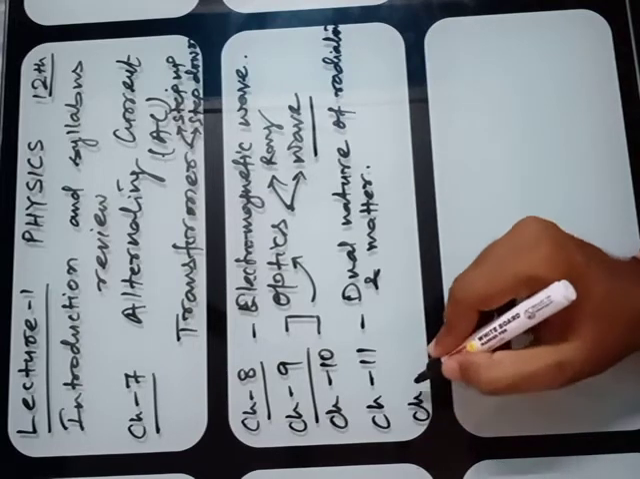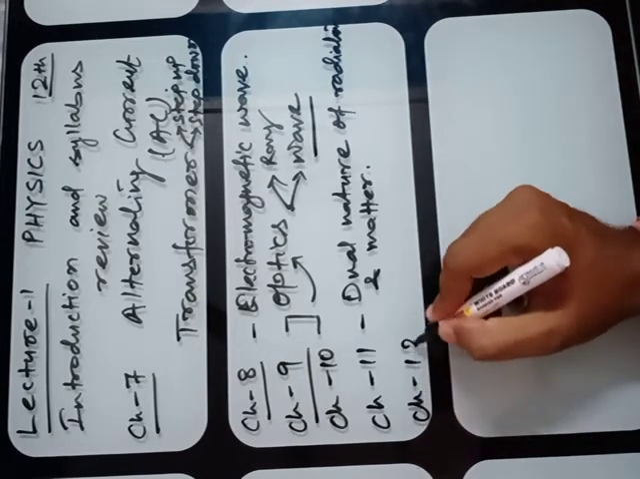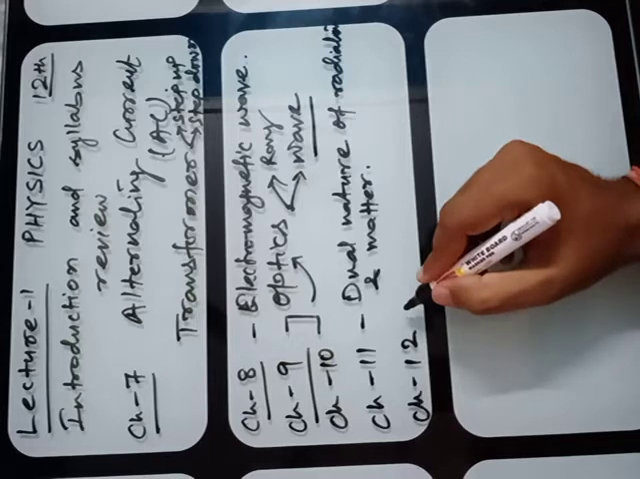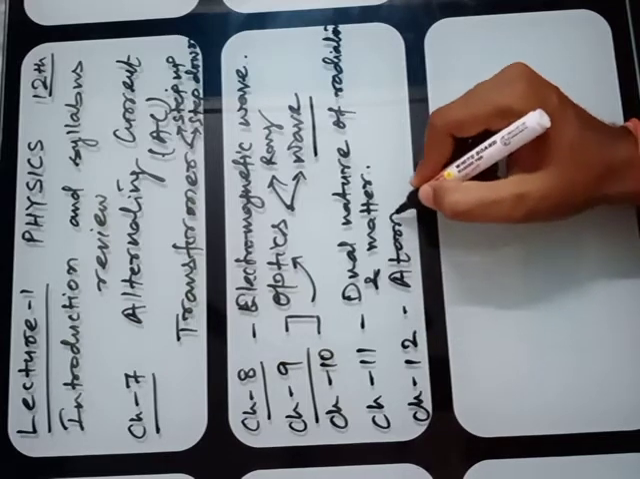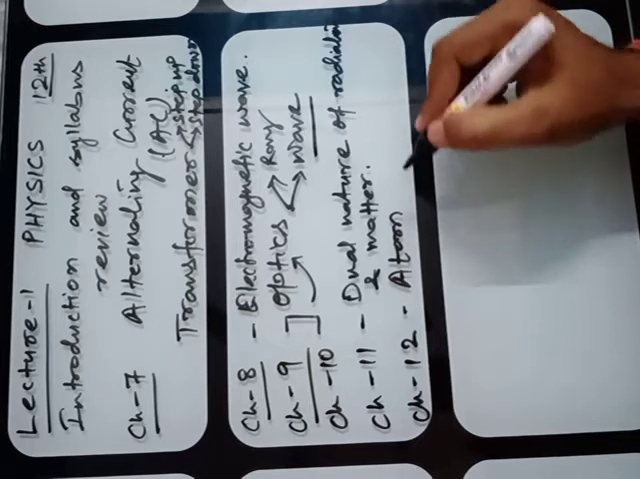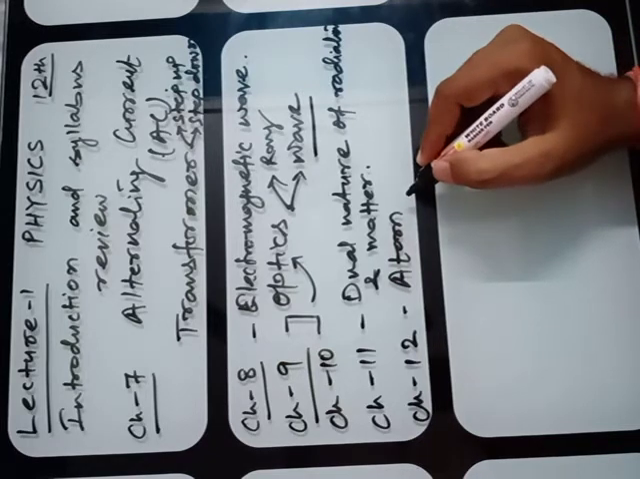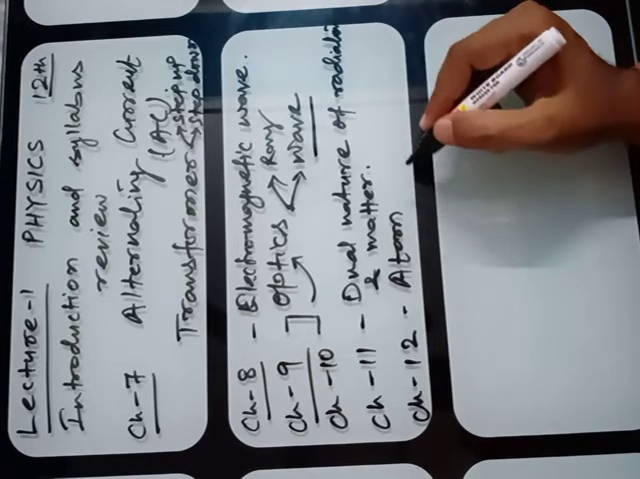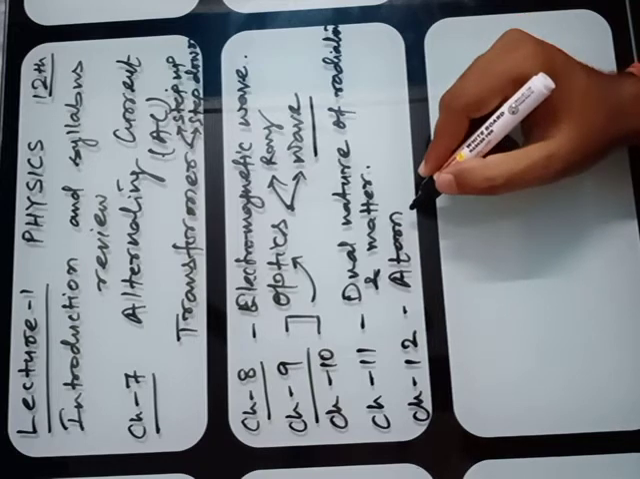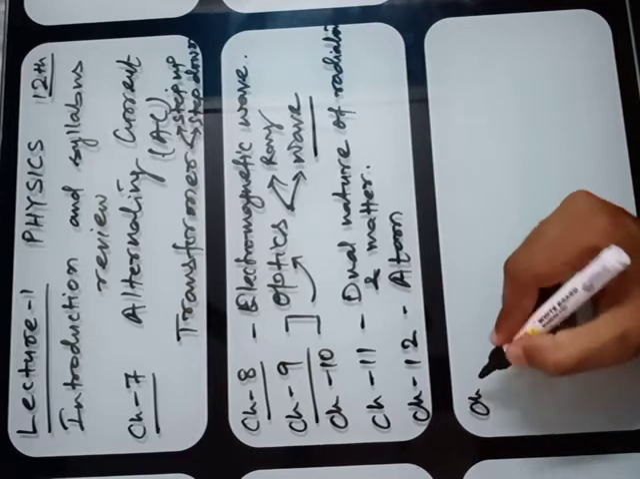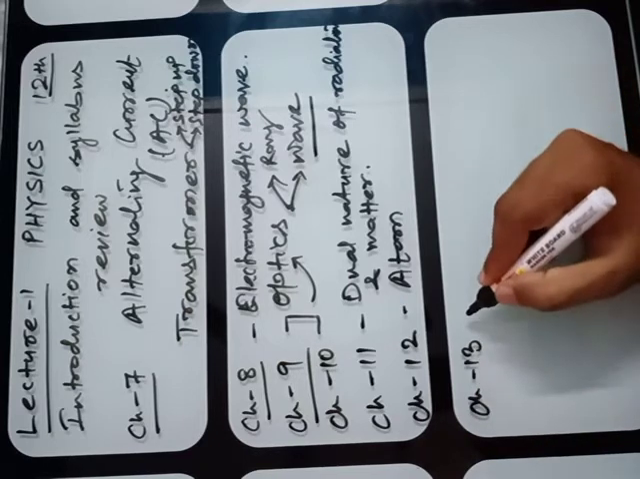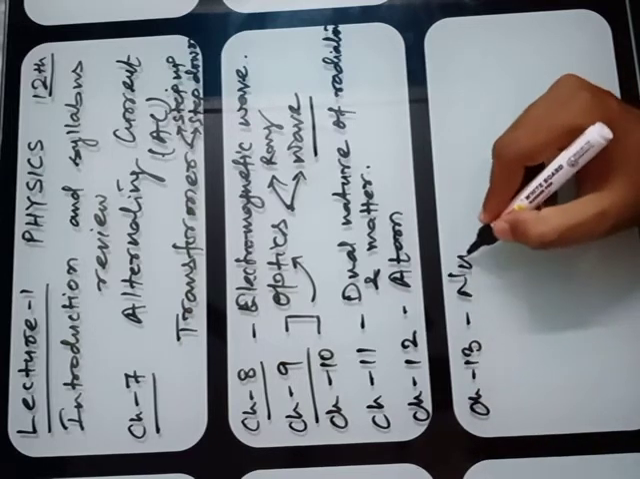Next, chapter 12, it is atom, the small chapter. In chemistry you have studied in standard 9th also, atomic model. So this is the atom. And chapter 13, it is nuclei.